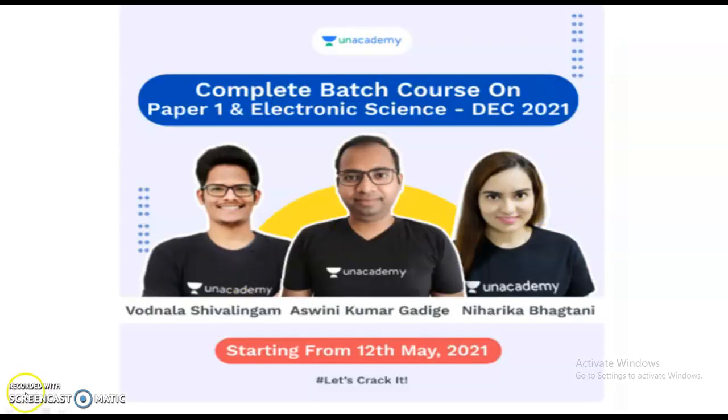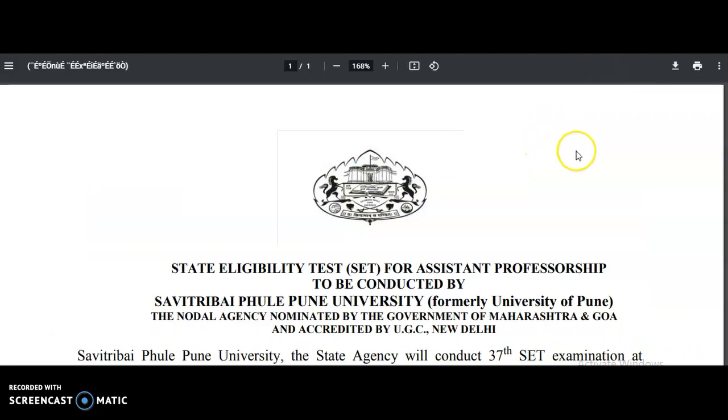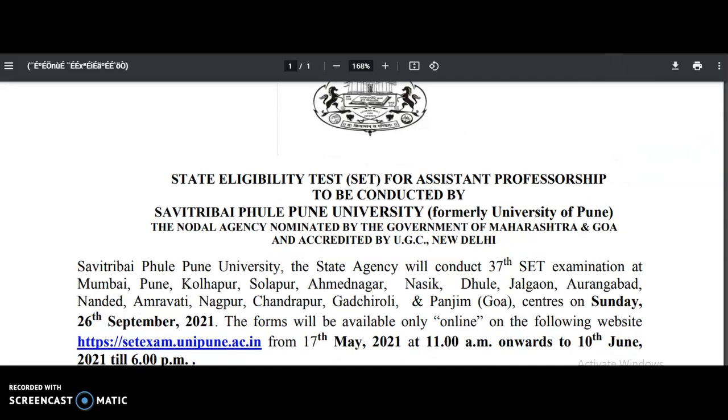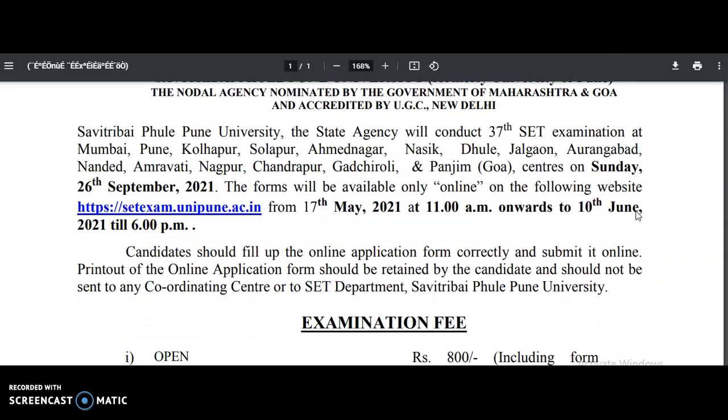And now, coming to the present content of the video, it is a State Eligibility Test for assistant professorship to be conducted by the Savitribai Phule Pune University. Okay, that is formerly the University of Pune. This notification was released on 17th May 2021, and the last date for applying online is 10th June 2021 till 6 o'clock. That means only 2 days left, guys.